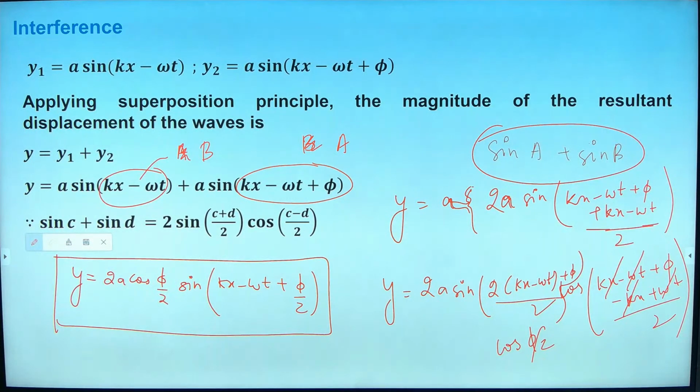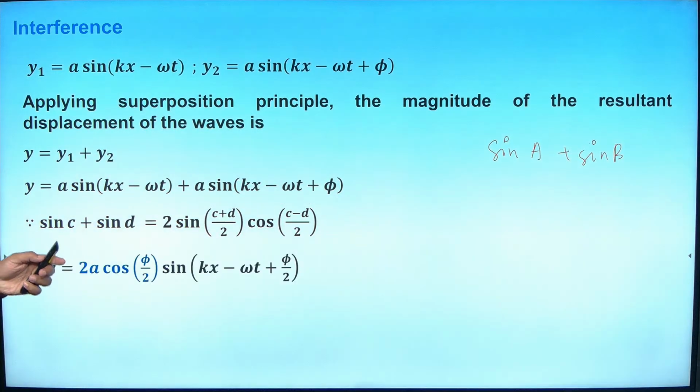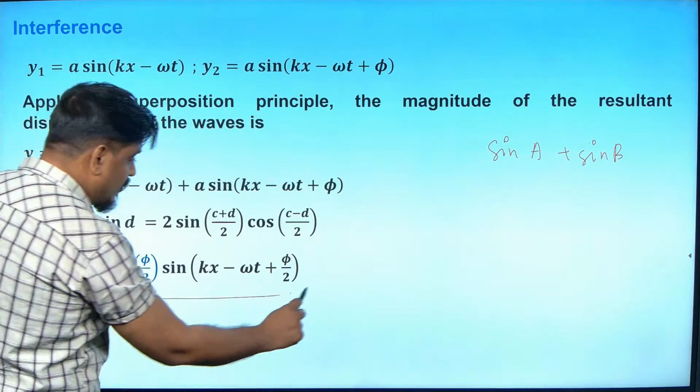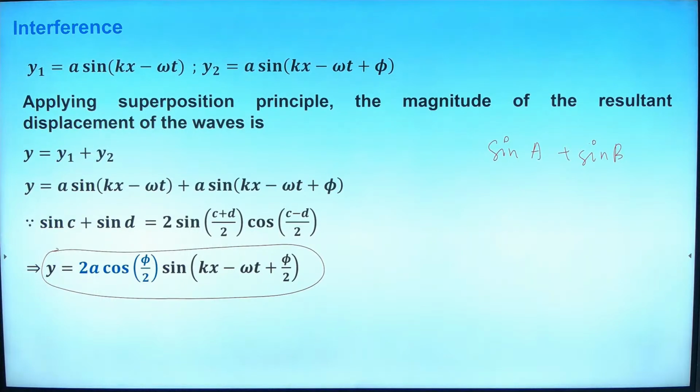Yes, sir. Because this only they wrote finally. They have not derived all this much, and finally the expression they wrote, I am erasing this, you can do it by yourself, nothing big in this. They have written finally 2a cos phi by 2 into sine of (kx minus omega t plus phi by 2). Is it clear to everybody what I have written here?